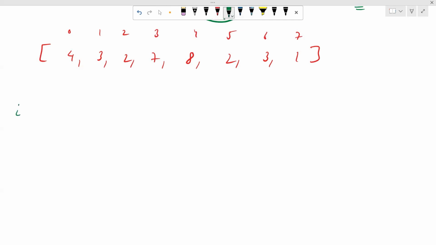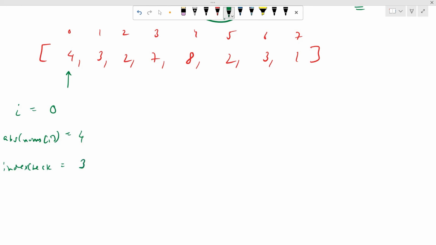And this is our i pointer, this is our absolute of nums of i, and this is our index to check. Initially, our pointer will be pointing to the start of the array, which is 4 over there. So absolute of nums of i will be equal to 4, and index to check will be equal to 4 minus 1, equal to 3.